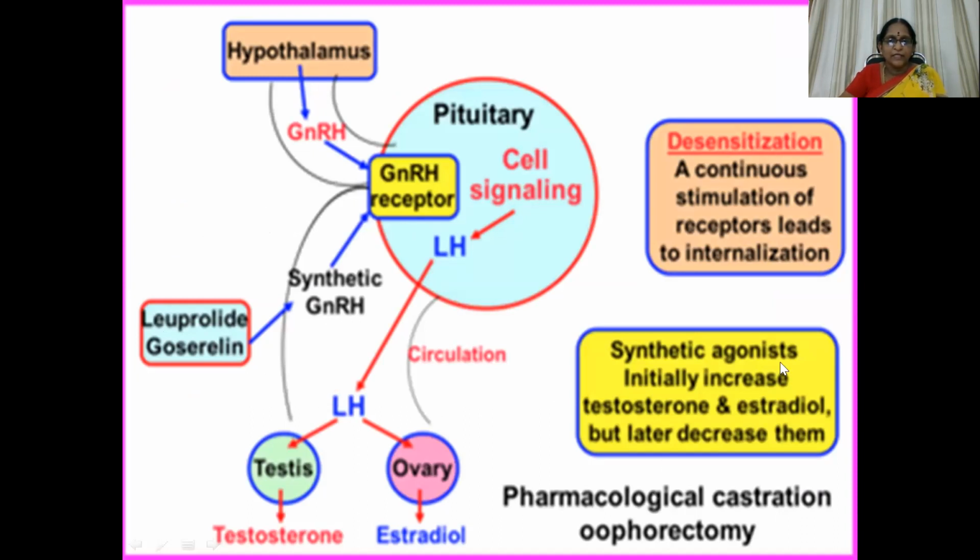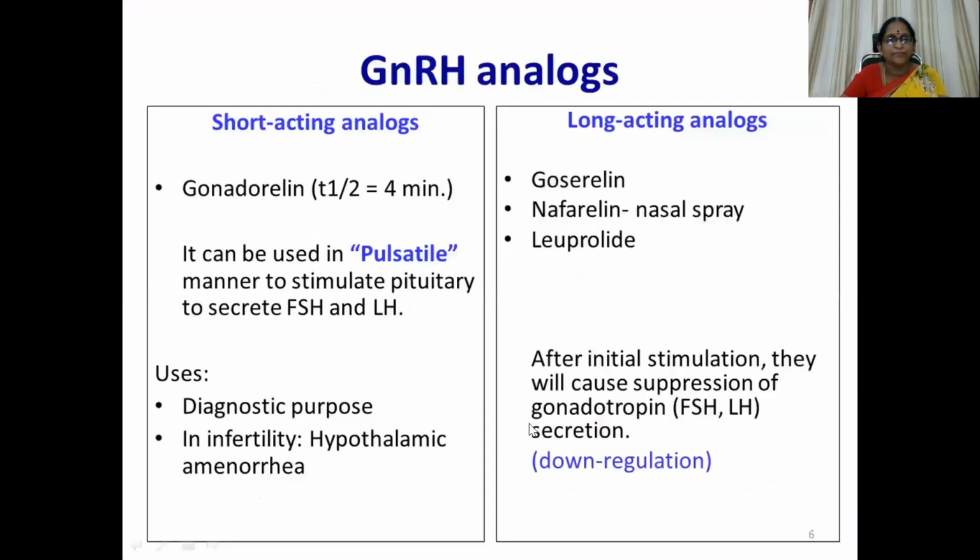Synthetic agonists initially increase testosterone levels like that of LH, luteinizing hormone. Testosterone and estradiol synthesis is initially increased, but later decreases because of the feedback mechanism. So it can be called pharmacological castration or ovariectomy, because we are using the drug for that purpose.